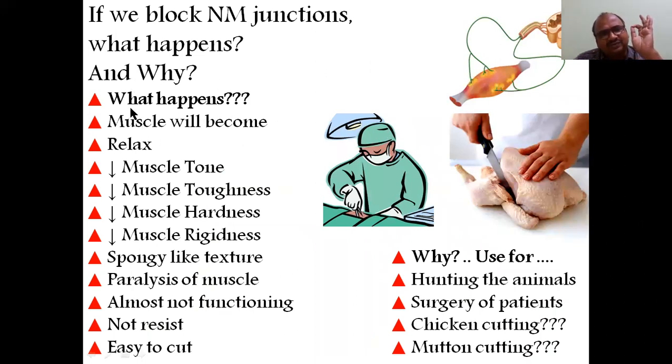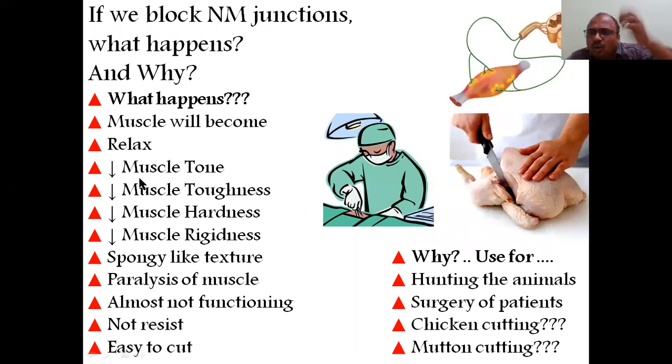See my pointer here: when I block the neuromuscular junction, the muscle will become relaxed, because you have completely blocked acetylcholine. That is the mechanism of action, which I will explain later. There is no acetylcholine action, so there is no contraction. The muscles will become relaxed.